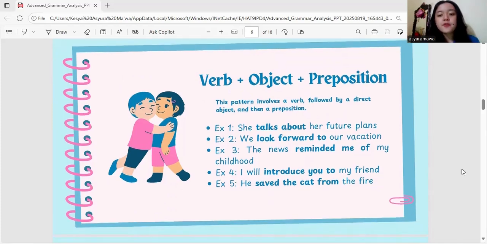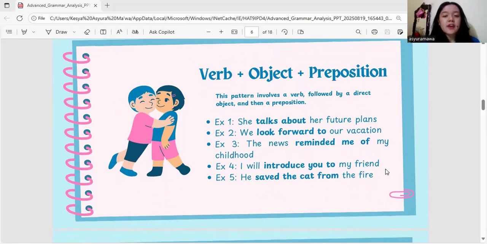Example 4. I will introduce you to my friend. Explanation is the verb introduce is followed by the object you and the preposition to indicate to whom the introduction is made. And last example for this subject is he saved the cat from the fire. The explanation is the verb save is followed by the object the cat and the preposition from to explain where the object was saved from.